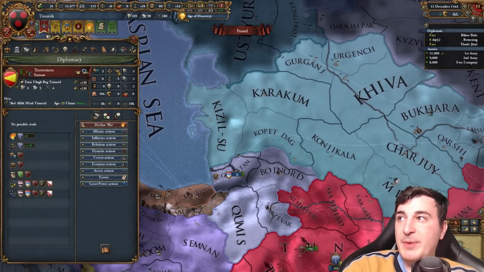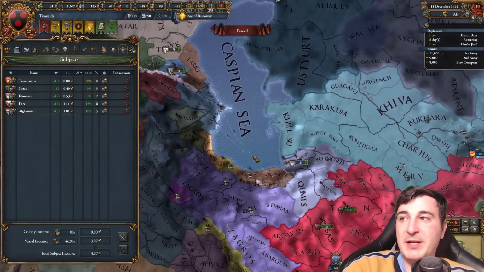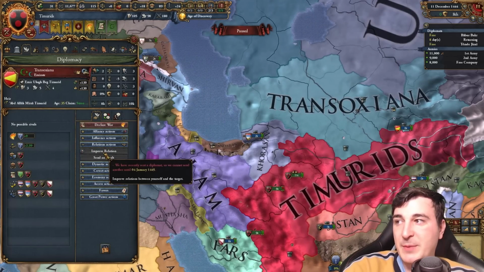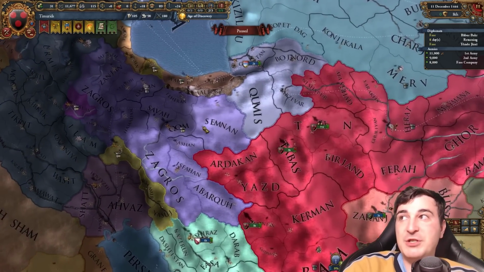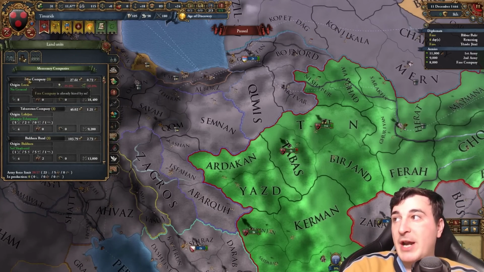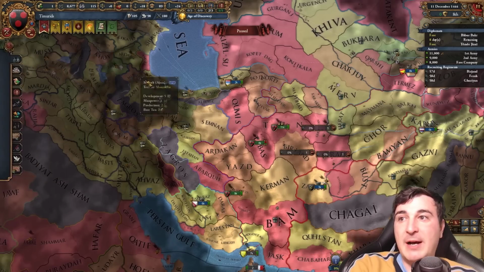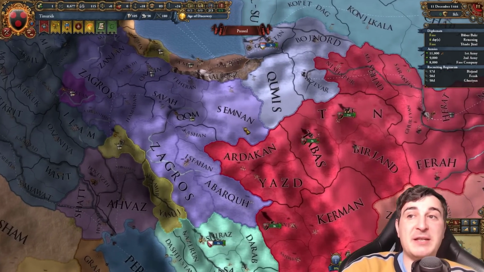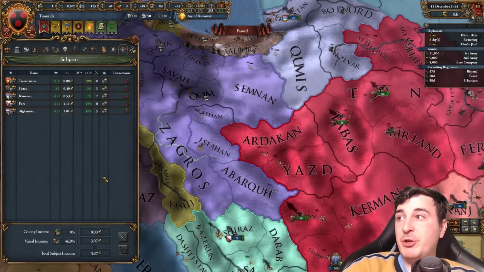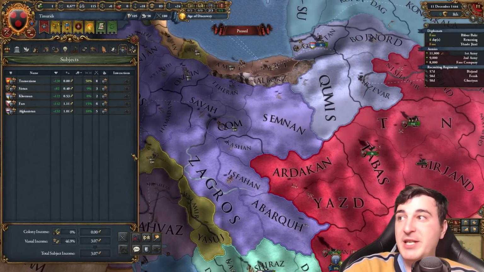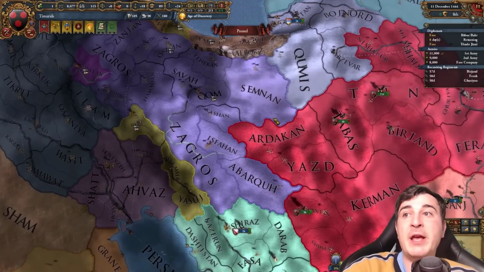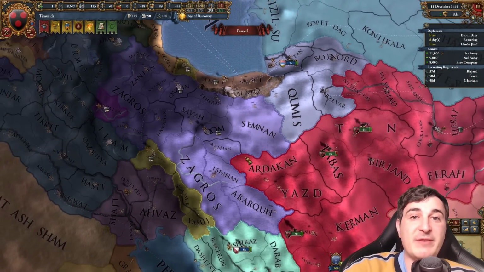Transoxiana is disloyal because they have a little bit over the Liberty Desire, so if we just improve relations with them a little bit, we should be okay. Or if we just grow our army strength a little bit, we could actually recruit more units now. Since we did our mission, we don't need to care about having less than 60% manpower anymore. Do make sure you instruct your vassals to attack, siege, or attach to your armies if you need it, so that they can help you siege down things a little bit faster.